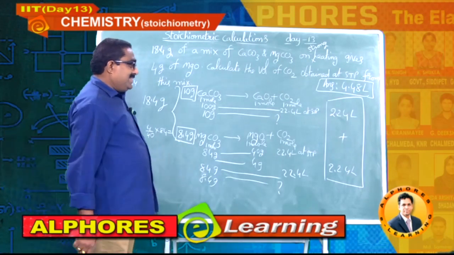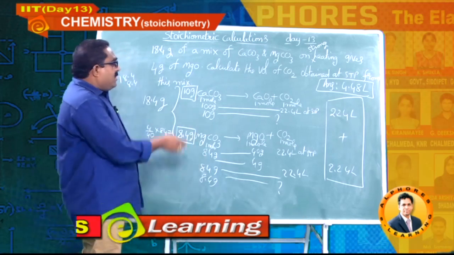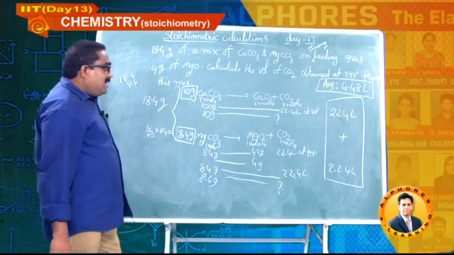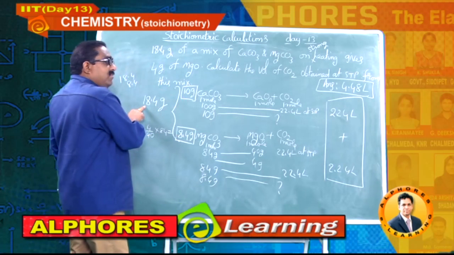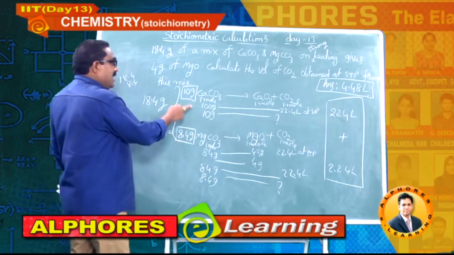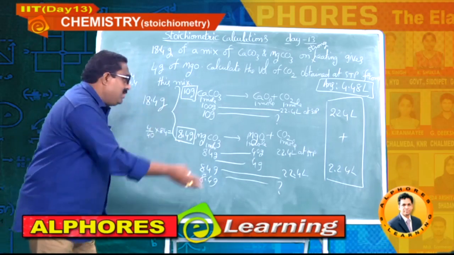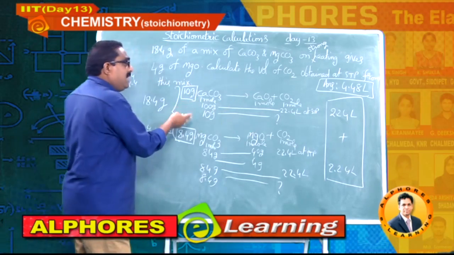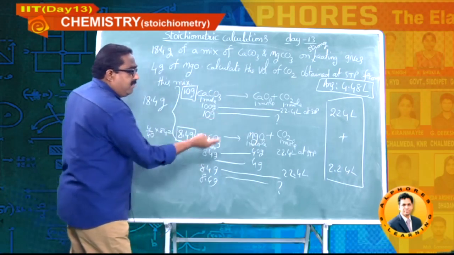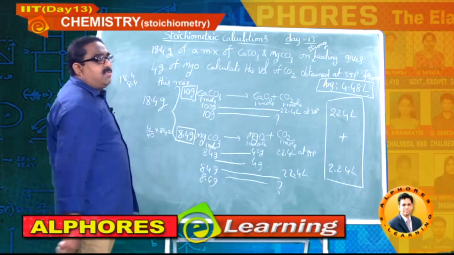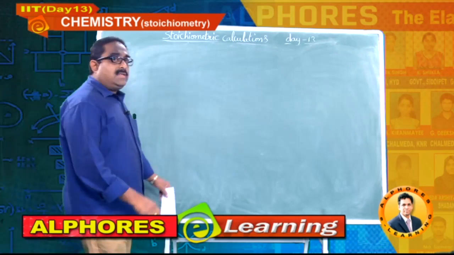Please note it down, students. It is a very, very important model, and carbon dioxide is coming from both the substances. First of all, based on the given data, I have estimated out of 18.4, 8.4 grams of this and 10 grams of this. Then I have calculated corresponding carbon dioxide volumes. 100 grams, 22.4, 10 by 10, 2.24. 84 grams, 22.4 by 10, 8.4 by 10, 2.24. Total volume is 4.48 liters. Please note it down. Okay, students.